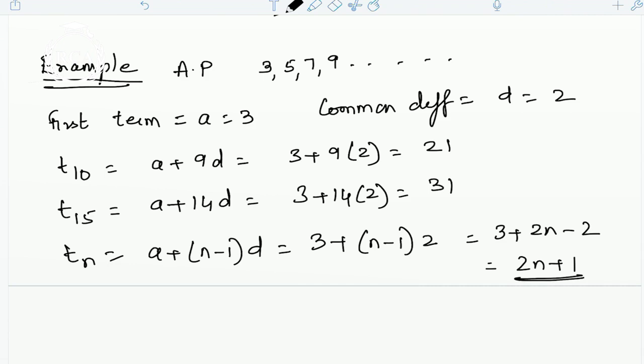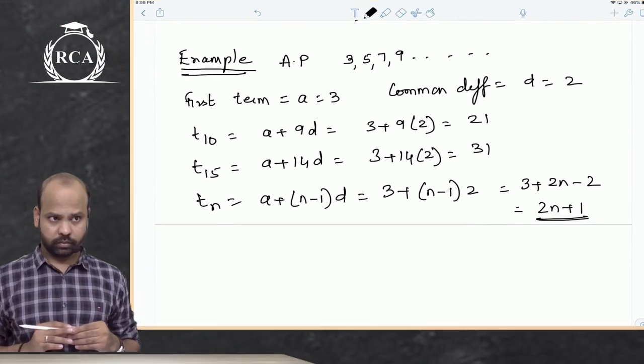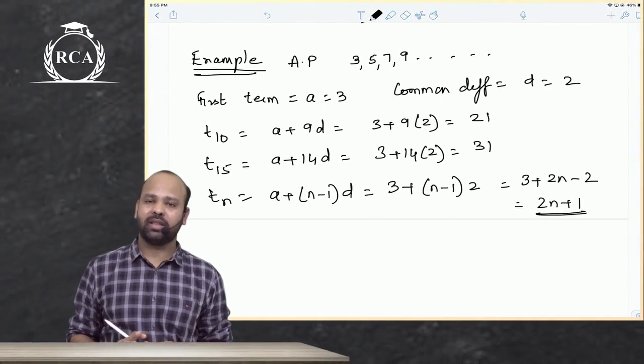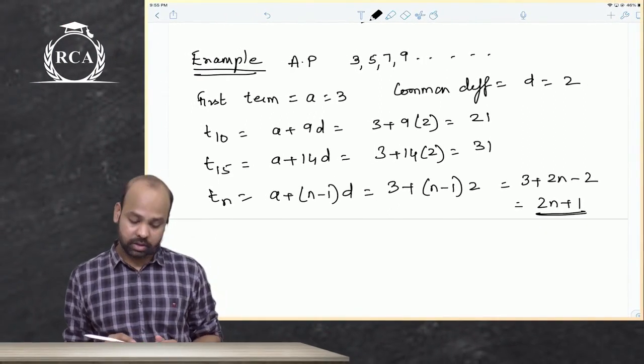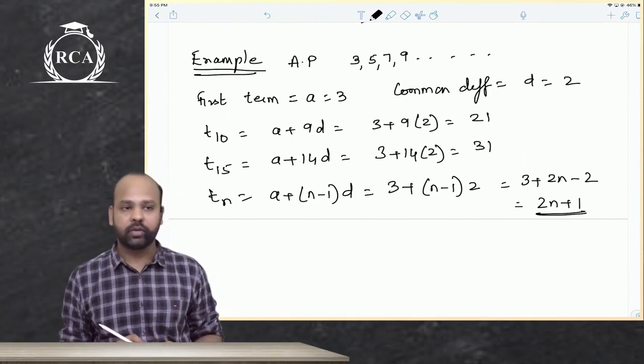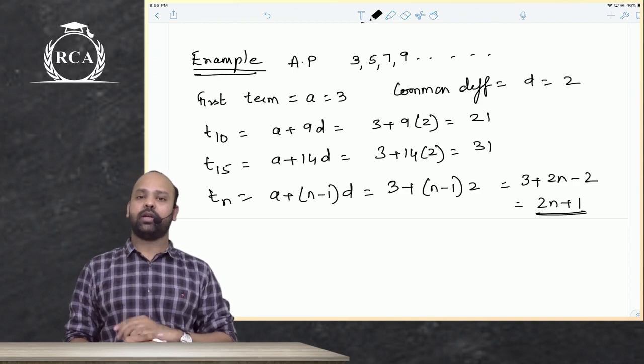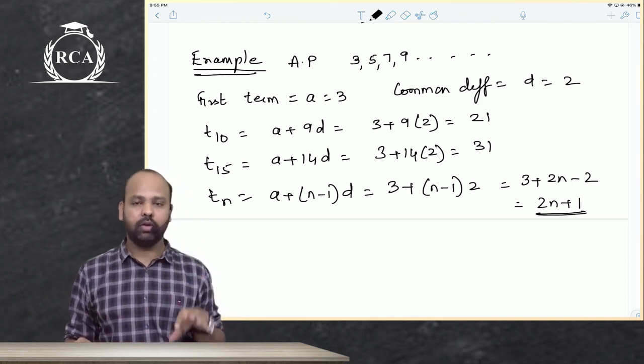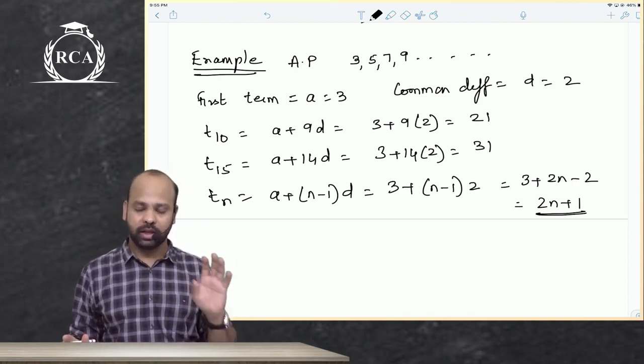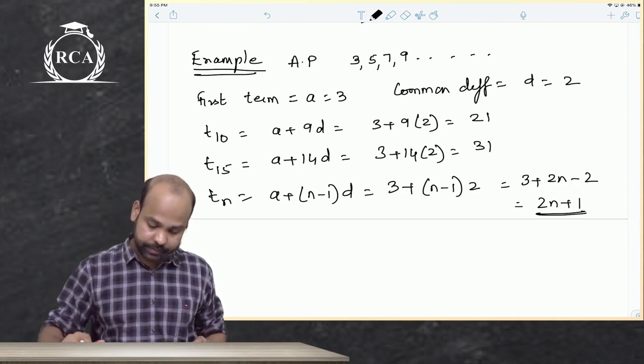Okay, beta. I'm assuming that you're all done with this. Simple example, guys. 3, 5, 7, 9. First term is 3. Common difference d is 2. T10, T15, Tn. Just in case, beta, you want to pause, you can pause the video, take a little time to understand this, and then again we can move forward from there.